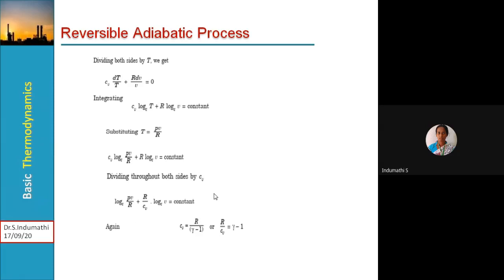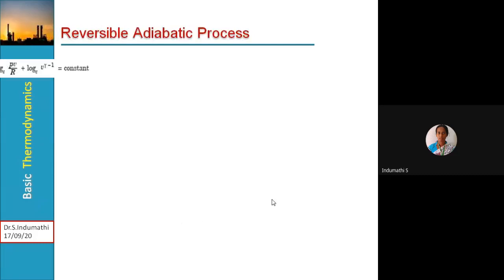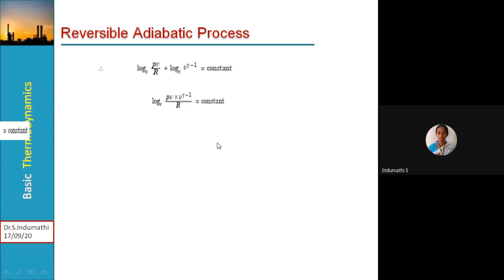Again CV is equal to R by gamma minus 1, or R by CV is equal to gamma minus 1, the specific heat relations we know. Hence, ln PV by R plus gamma minus 1 ln V is equal to constant, or ln PV by R plus ln V to the power gamma minus 1 is equal to constant.